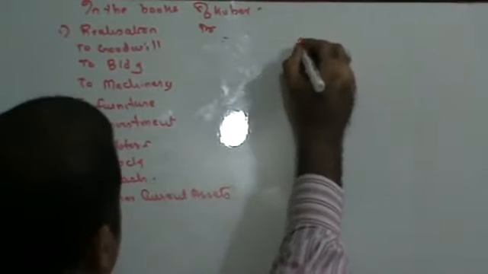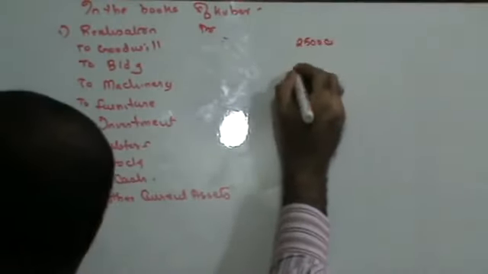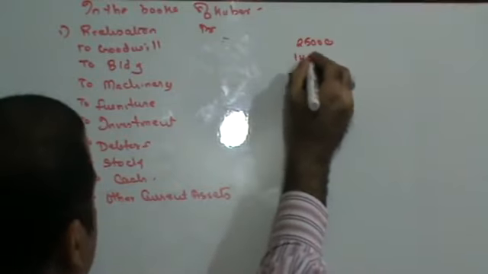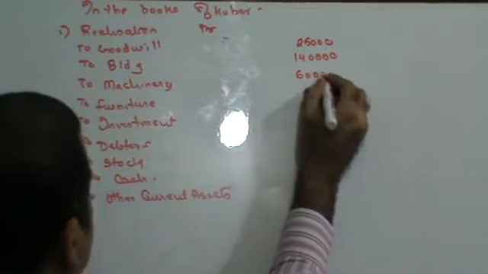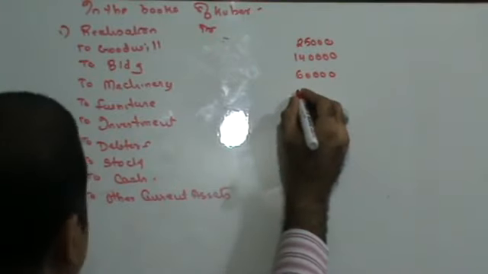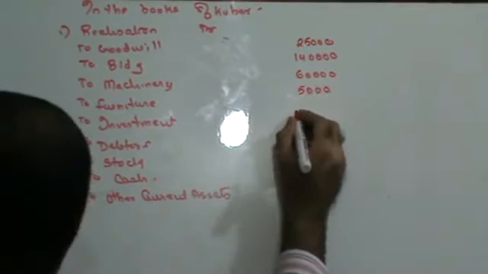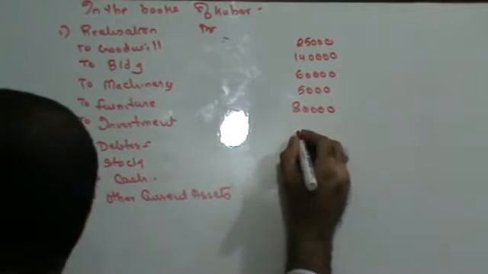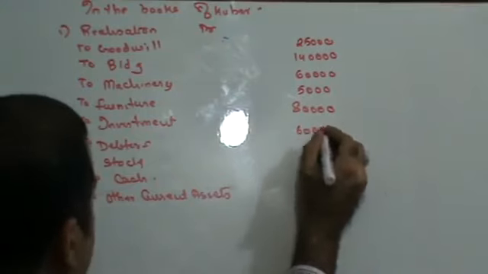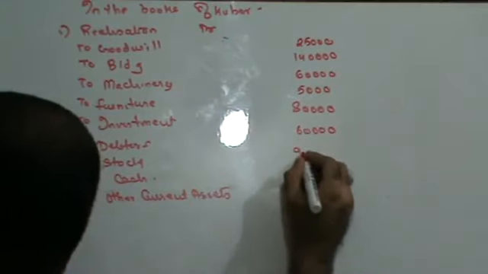So this is going to be 25,000, 1,40,000. Then this is 60,000. Furniture is 5,000. Investments is 80,000. Debtors is 60,000. Stock is 90,000.